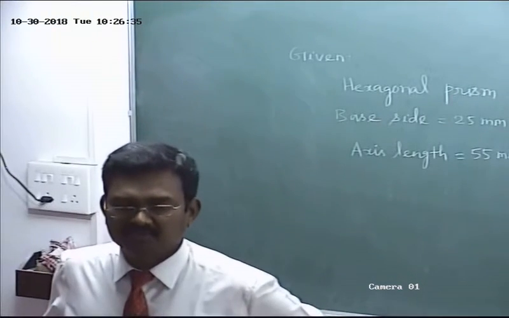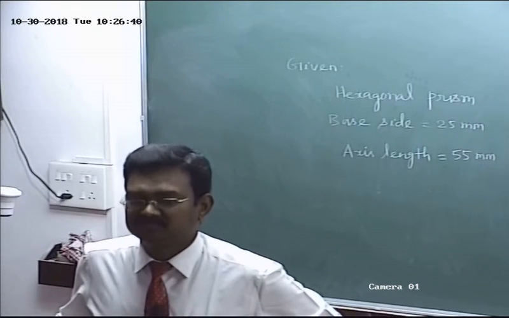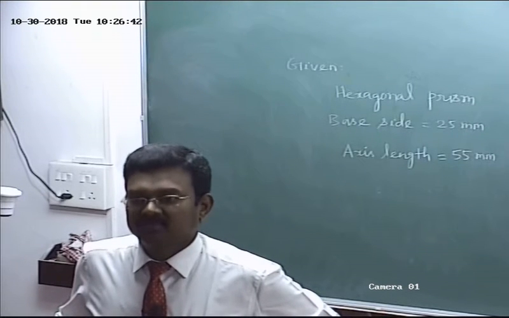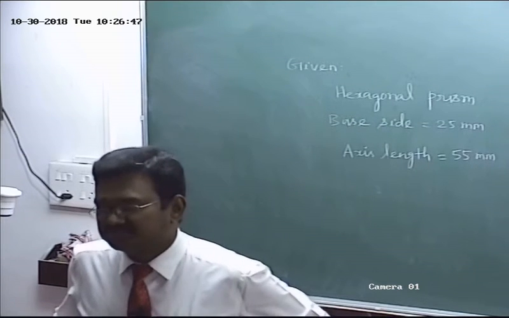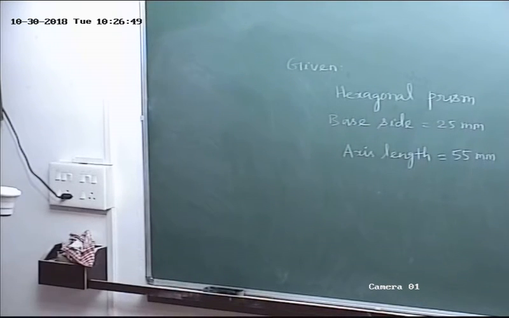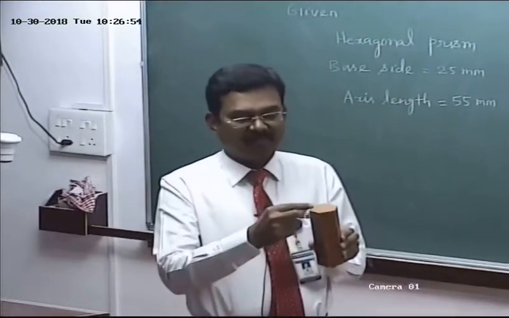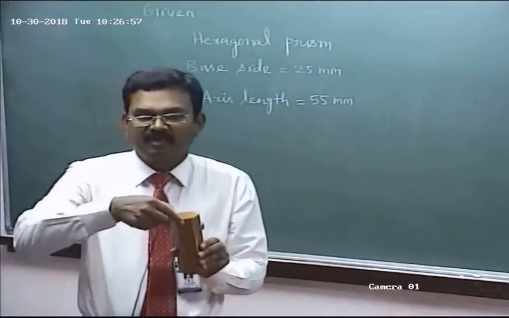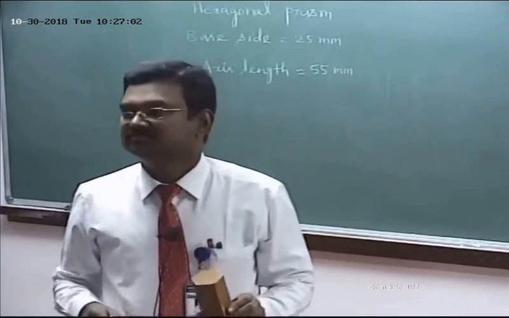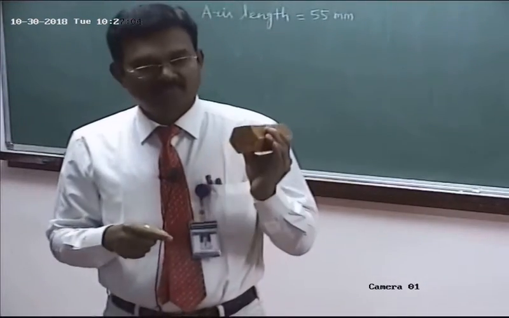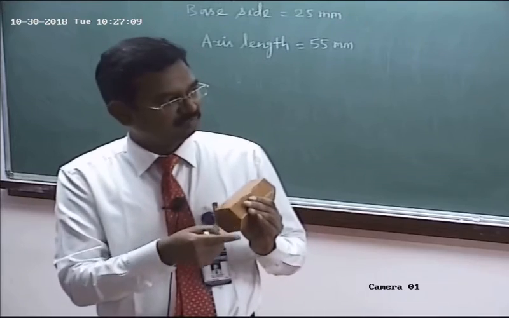Resting on HP with one of its base edges. What do you mean by this? So the prism, listen, is a hexagonal prism. Top base in the shape of hexagon, bottom base in the shape of hexagon, isn't it? The base side AB. So name the top base corners by using alphabets: A, B, C, D, E, F. Six, isn't it? Similarly, name the bottom base corners: 1, 2, 3, 4, 5, 6.